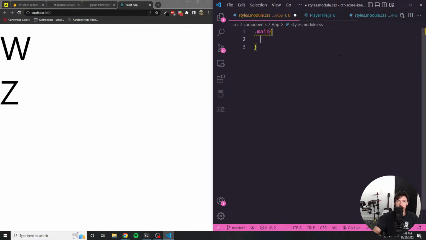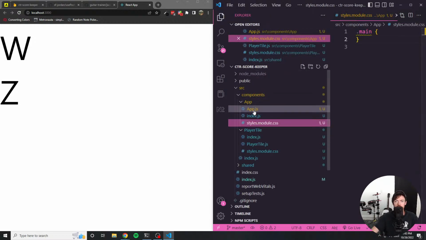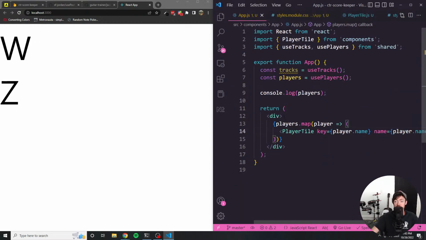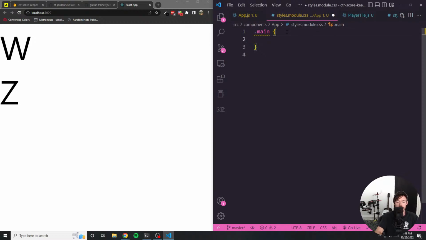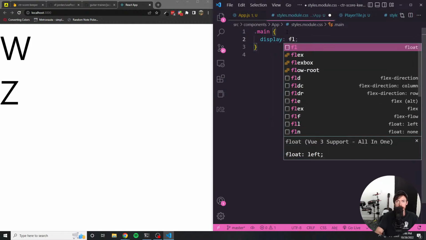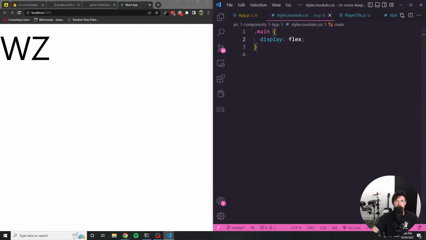And I like to follow the naming convention of main. I know I should probably use a main tag, but it's all good. And then let's import the styles file I just created. Now I have a div called main with a class of main, I should say. And let's do display of flex. So now they appear next to each other.